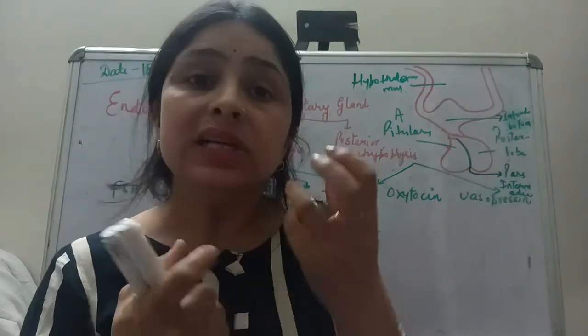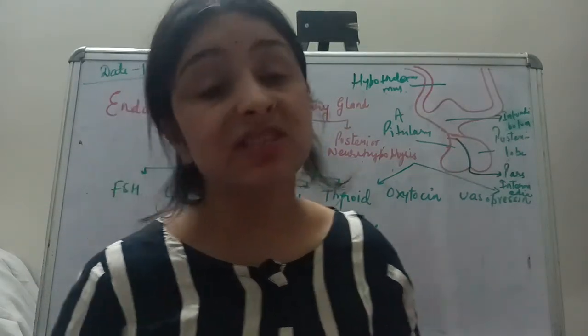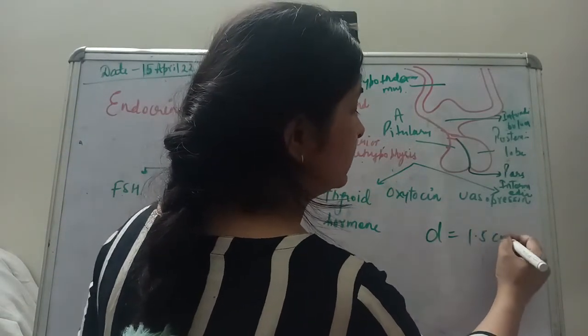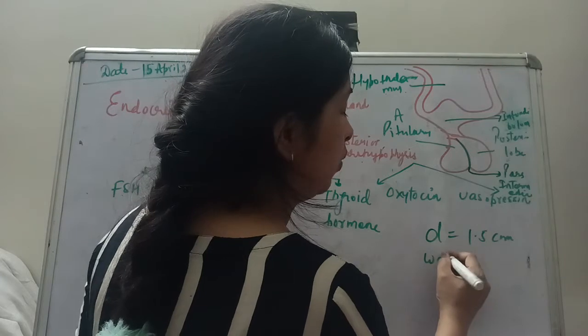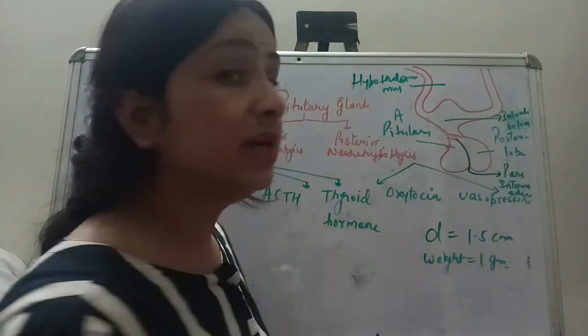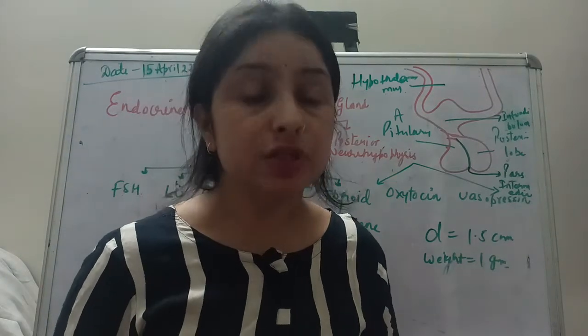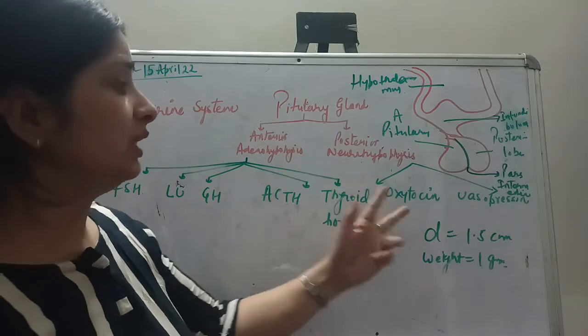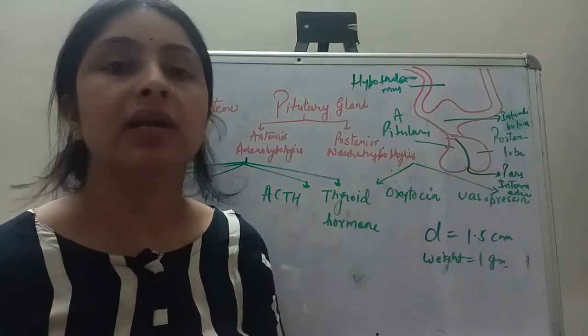Now if you see the diameter of the pituitary gland, it's very, very small. Its diameter is around 1.5 centimeter, and its weight is only 1 gram. So you can see this is a very small gland.